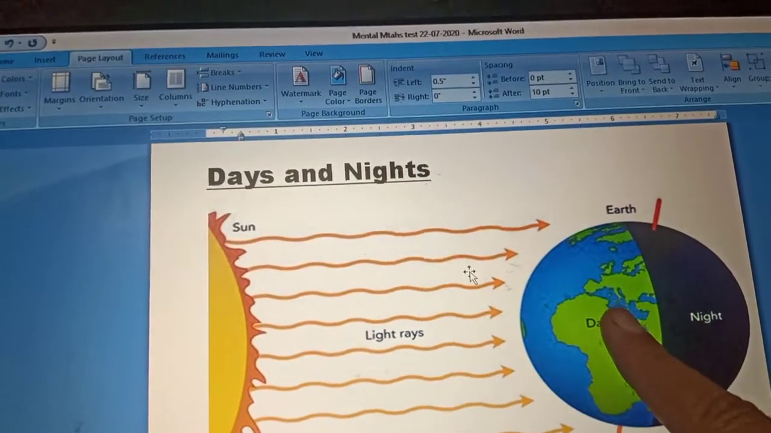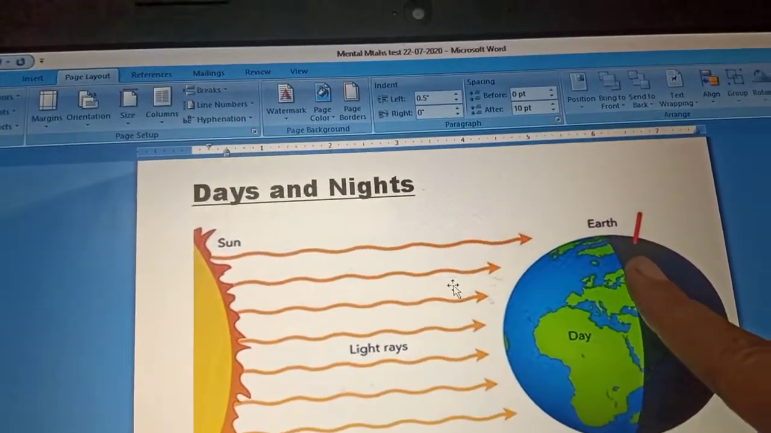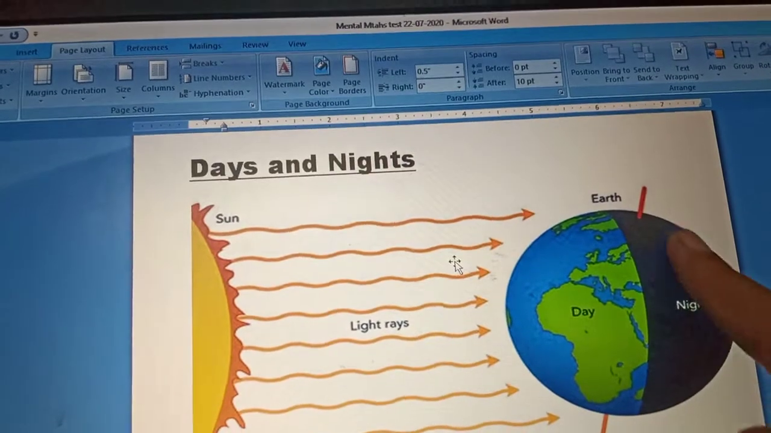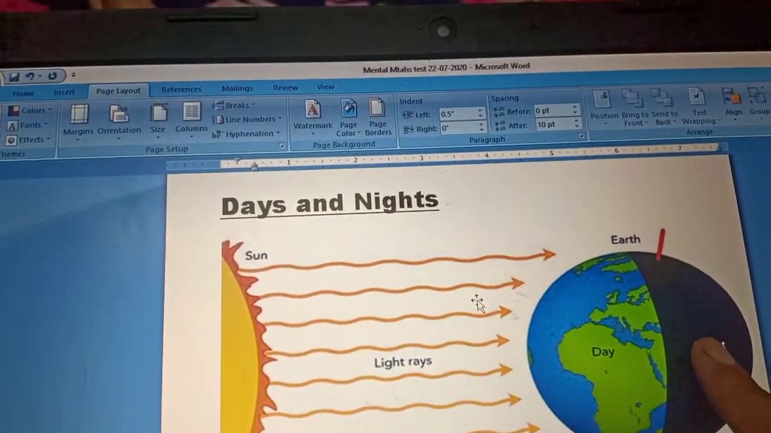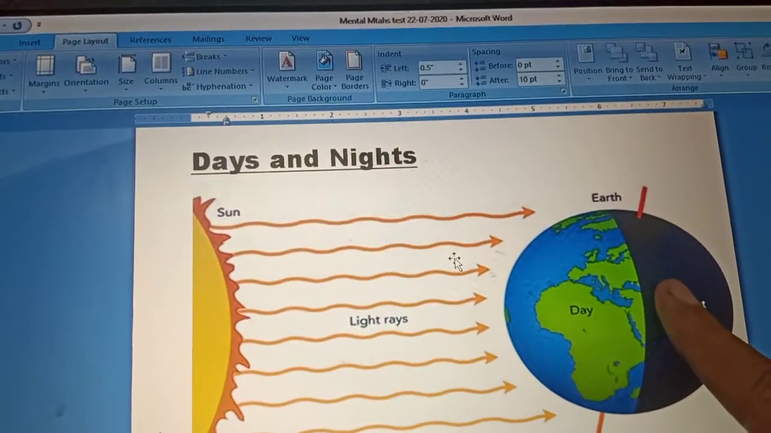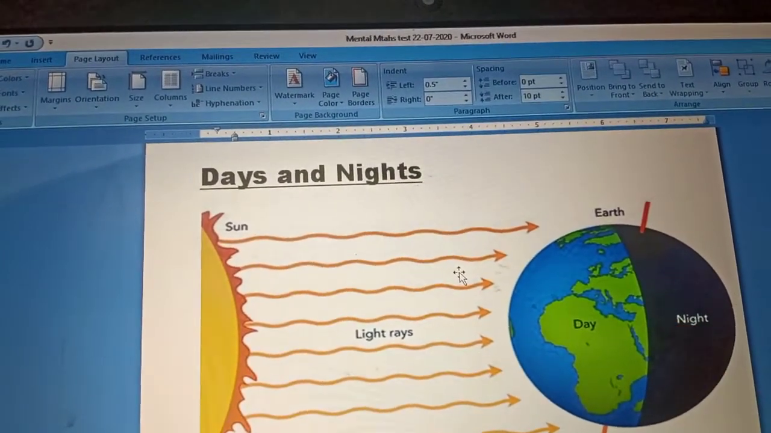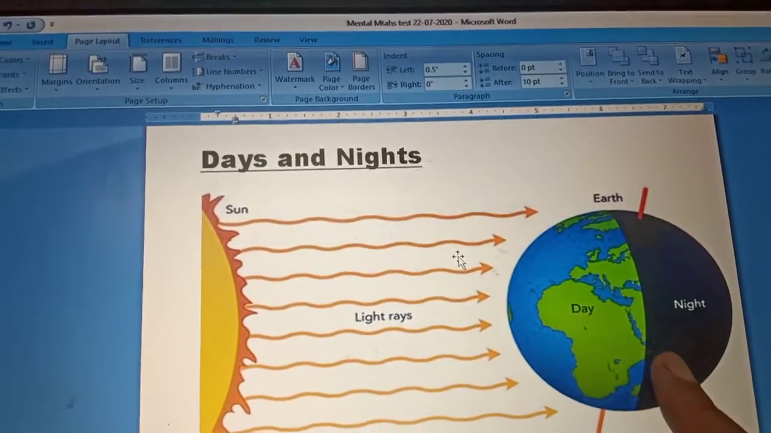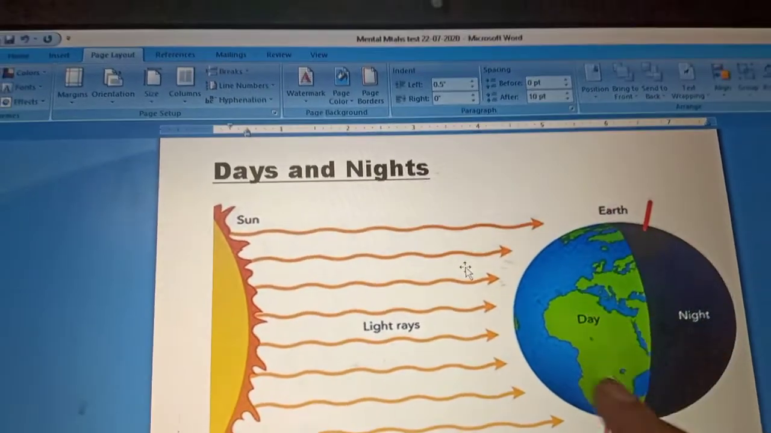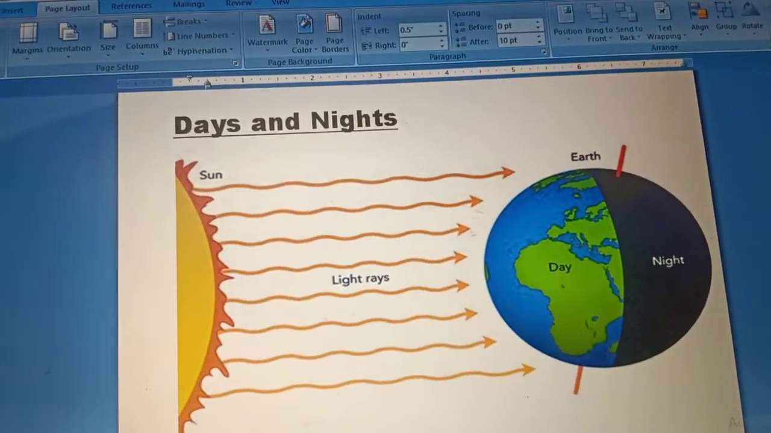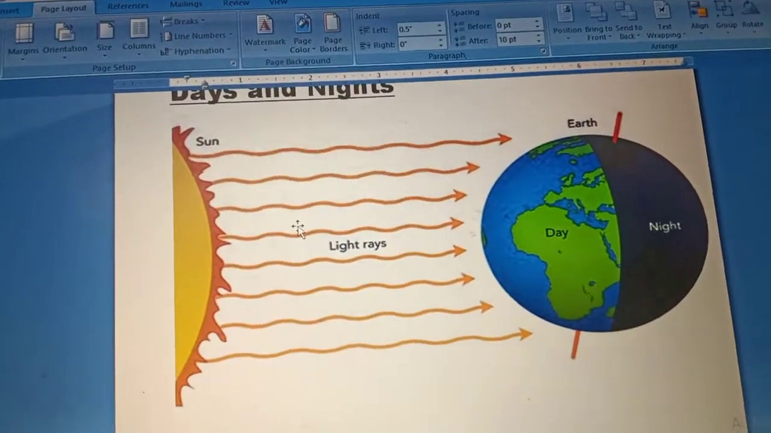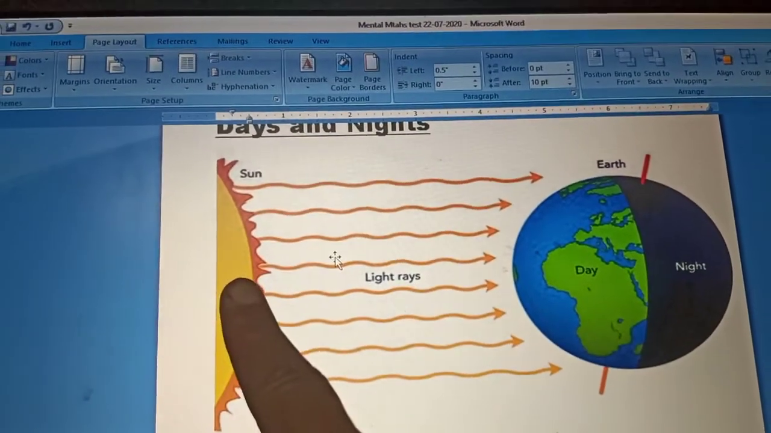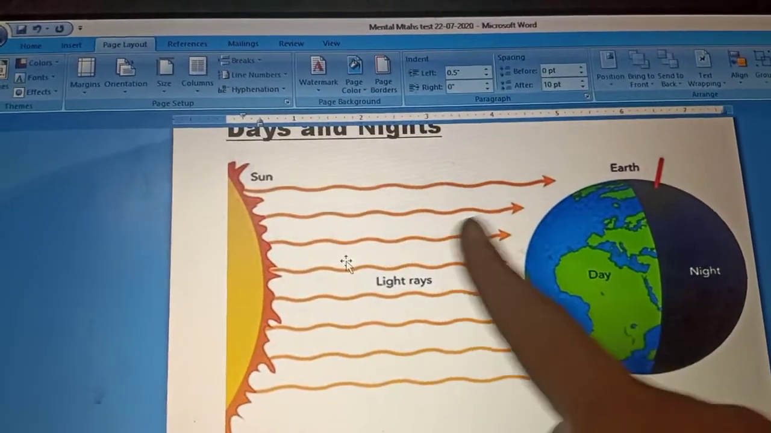Right? So what do we do during the daytime? We are active during the day. All right, and at night we generally sleep, we rest. Yes, so mama tells everybody to sleep now. You might have seen most of the people sleeping at night.